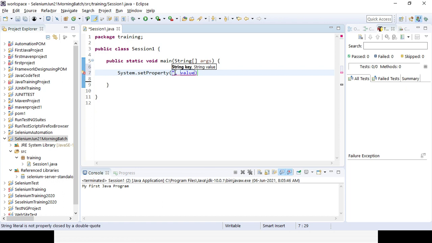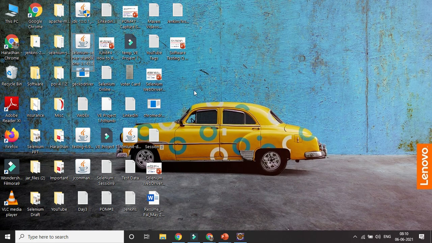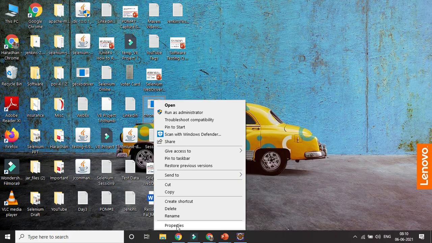The key is webdriver.chrome.driver for the Chrome driver, and you need to close the double quote. The value you need to give is the path of your Chrome driver. My path is here, right? You can right click here, go to Properties, and get the path.